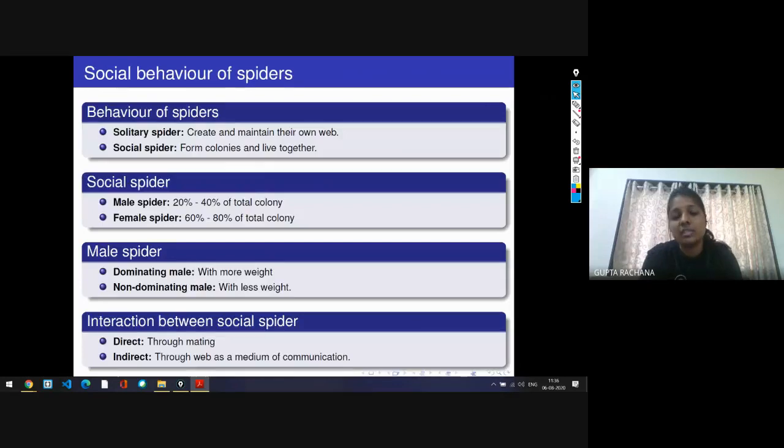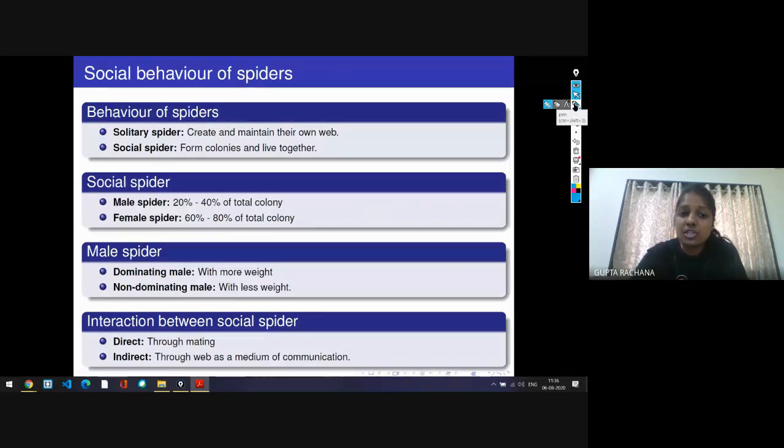So let's start with a brief introduction of the behavior of this spider colony. Basically, spiders' behavior is divided into two parts, that is the solitary and the social spider, right? Solitary spiders are the spiders that create and maintain their own web. They live individually, they live alone.